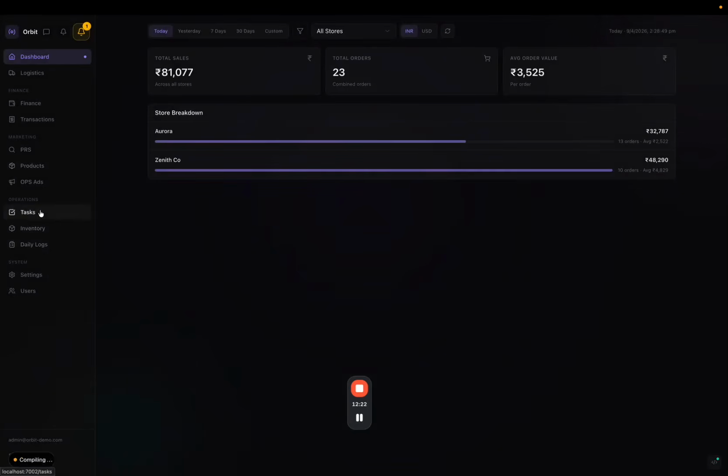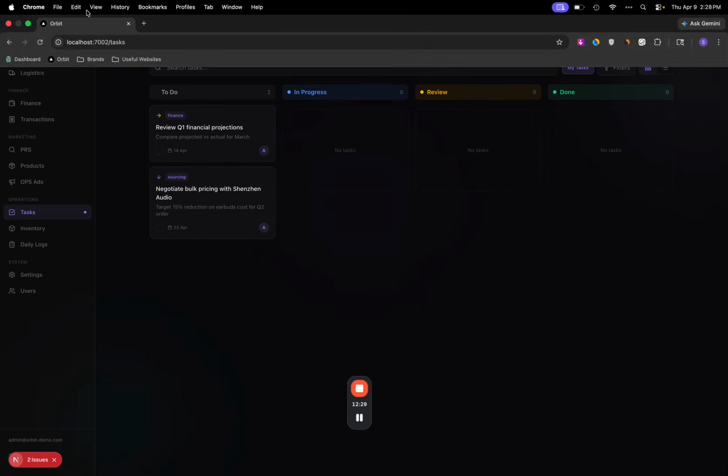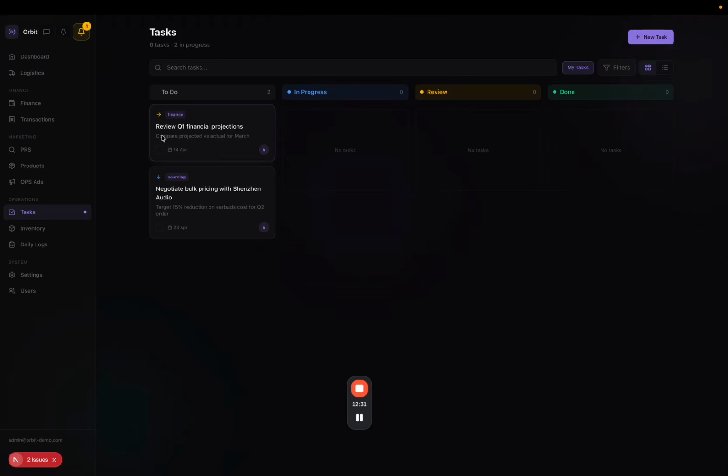Okay, so let's go here and let me just try to get this fixed, right? So then I think, okay, tasks is loading. I'll just show you first whatever's working, and then what is not working, I'll fix that and show you how that works as well. So here you can assign tasks to all your teammates and yourself as well, and then you can view all tasks or only your tasks as well.